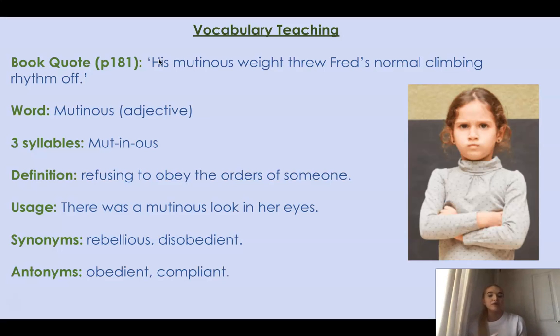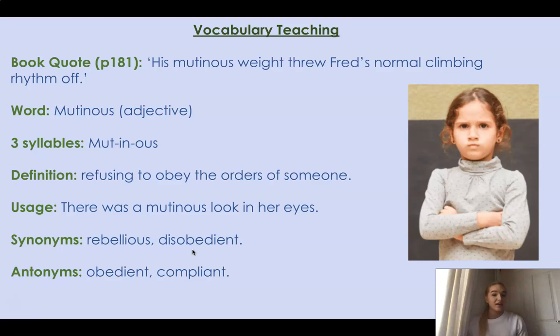We could say there was a mutinous look in her eyes. So this girl here, she's got her arms folded. She's thinking, no, I'm not going to do what you say. I am going to be rebellious. I am going to be disobedient. And you can see that she is looking at you, and you can see in her eyes, she is not going to follow your instructions.